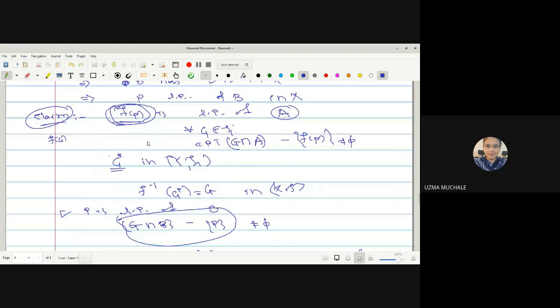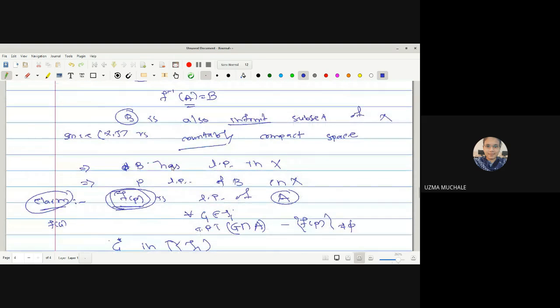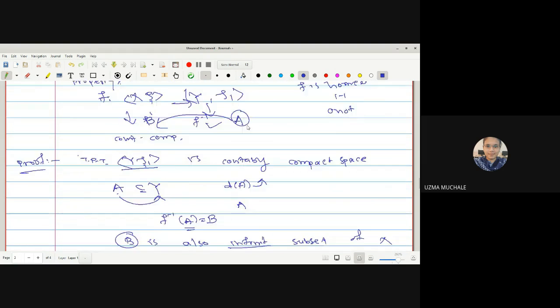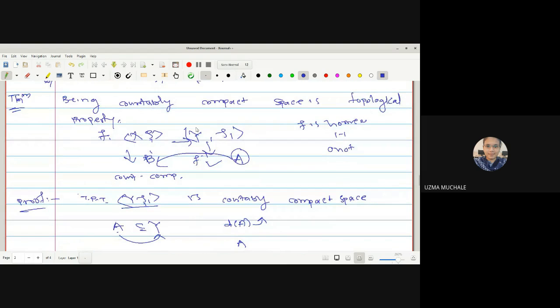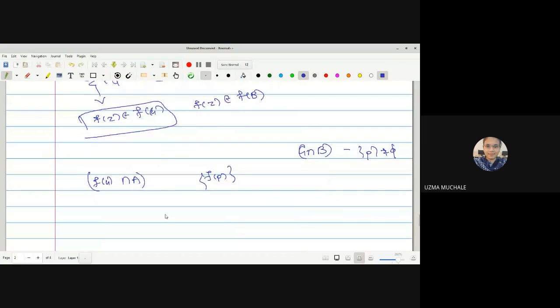Let me show you how it is A. Here we have written, A is an open set from Y, so inverse image we have written. So f inverse of A is B. So I can say A is equal to f of B. From this statement I can say f of B is equal to A. So that's why I have written this. A minus this point is not equal to empty.